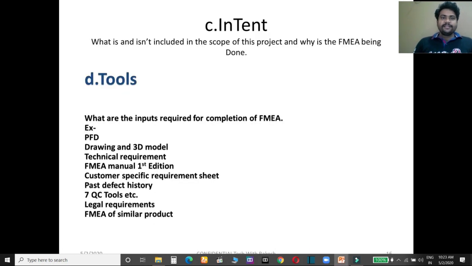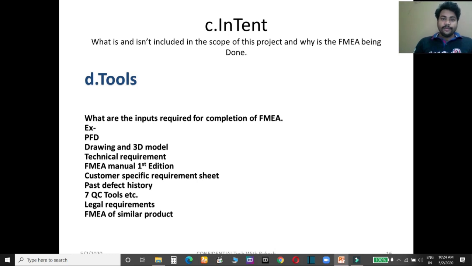Intent. What is the intention of your performing PFMEA? Why are you going to do this project? Here you have to mention what tools you are going to utilize to perform this PFMEA or FMEA. You can use PFD, drawing, 3D model, technical requirements, FMEA manual first edition.